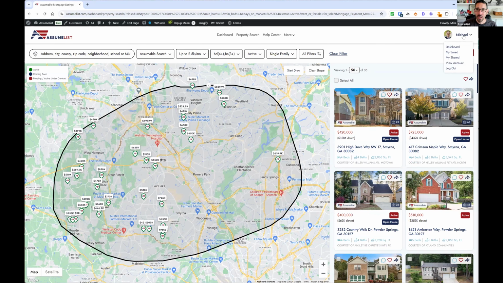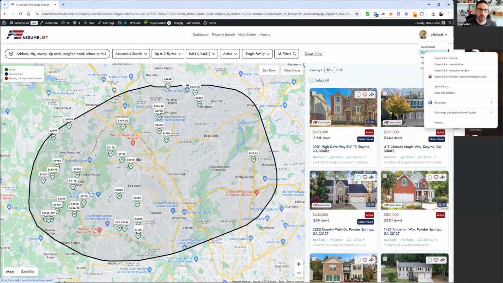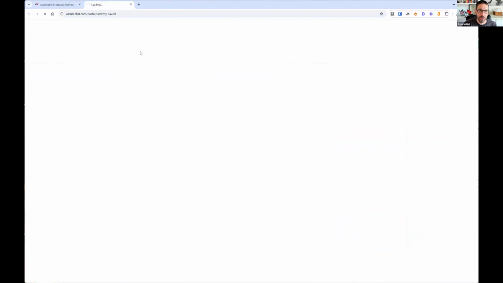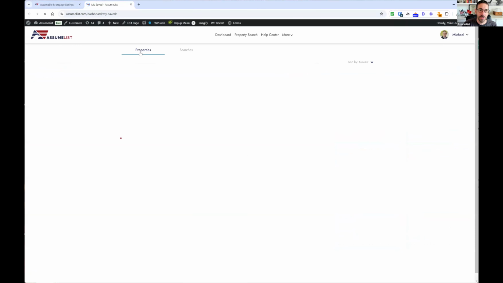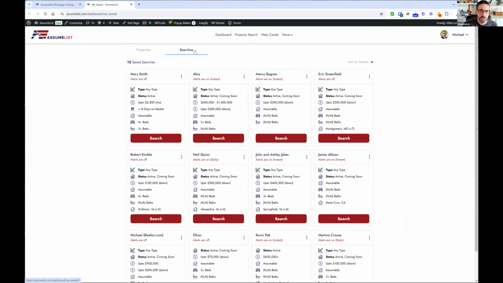Now, it is on the top right corner. If you click on your profile name, right below the dashboard, there's a My Saved button. If you click on the My Saved button, let's just do that one here, and I'll open up that into a new browser. This will now give us the ability to view all of our saved searches. There's also saved properties, which is a different conversation, but saved searches are all the searches that I've set up for clients that I'm working with.